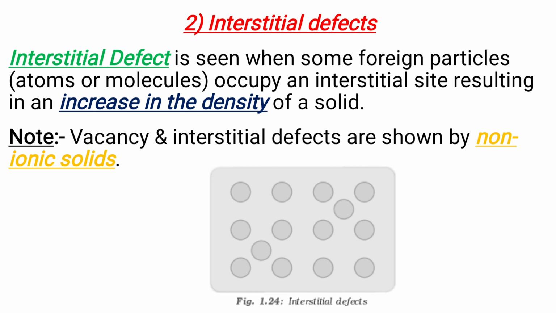Okay, interstitial defect is seen when some foreign particles occupy an interstitial site, resulting in an increase in the density of a solid. This can be seen in the following picture. And both vacancy and interstitial defects are shown by non-ionic solids.